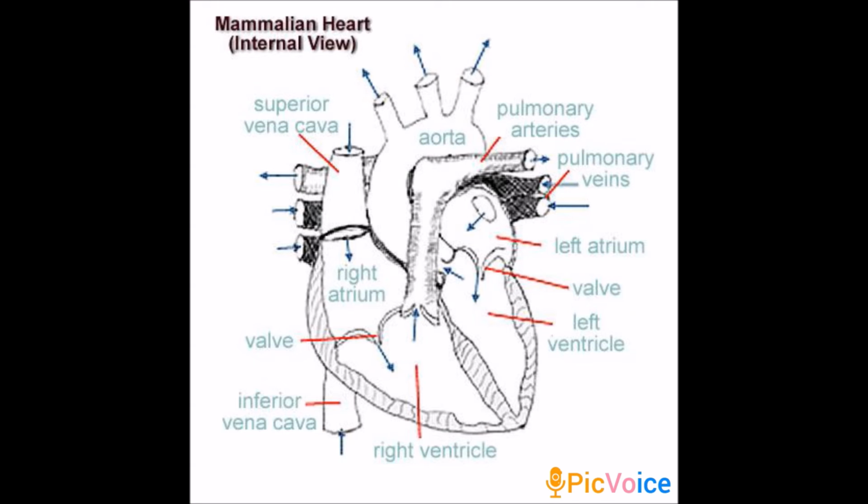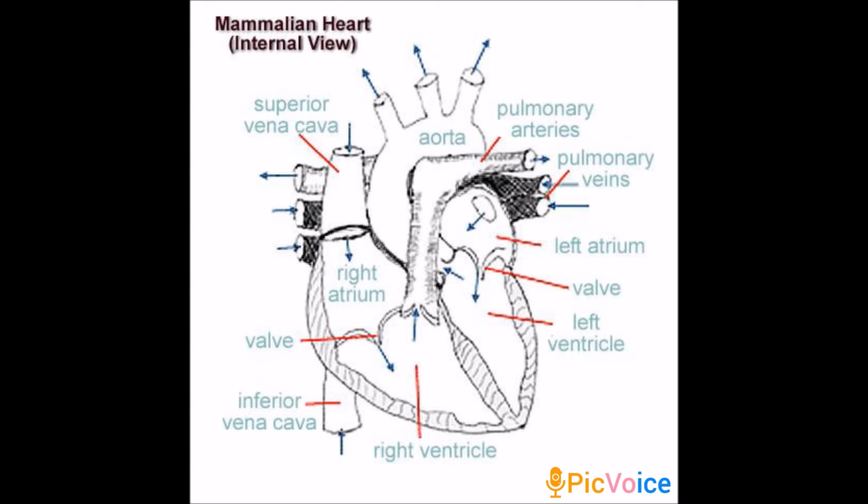Understand? From the right ventricle, it arises a pulmonary trunk which carries the deoxygenated blood to the lungs. And from the left ventricle, it arises the systemic arch, that is aorta, which supplies the oxygenated blood to all parts of the body.